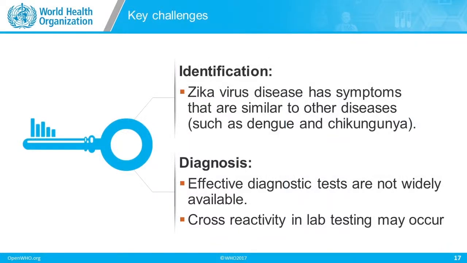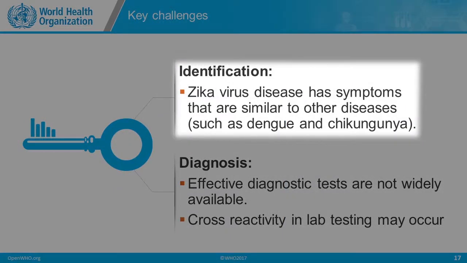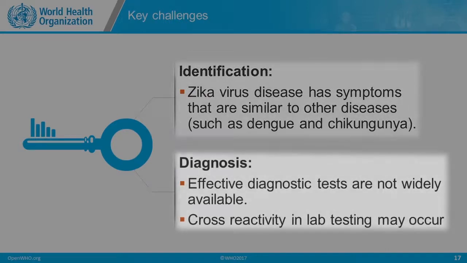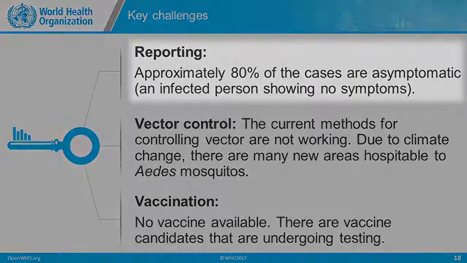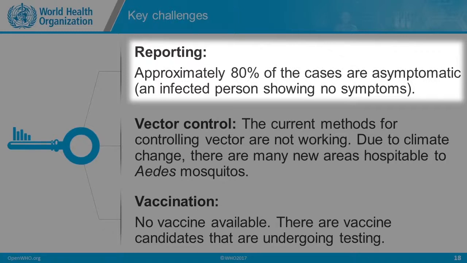One of the key challenges of Zika is identifying Zika virus disease, because its symptoms are mild and also very similar to other diseases such as dengue and chikungunya. The diagnosis of Zika is also very challenging because there are no diagnostic tests currently available. There is also a lot of cross-reactivity in lab testing, making it difficult to interpret the lab test results. Approximately 80% of the cases are asymptomatic, according to some of the literature that has been published recently. This makes it very difficult for countries to report cases.